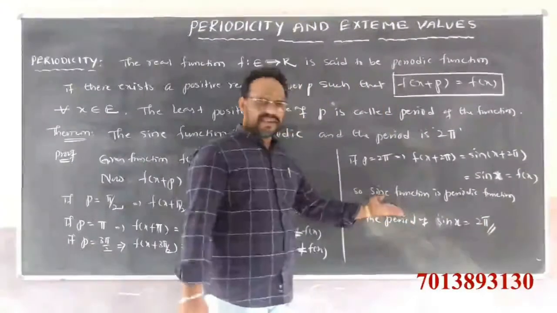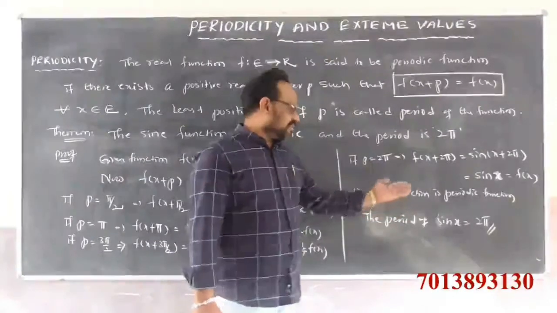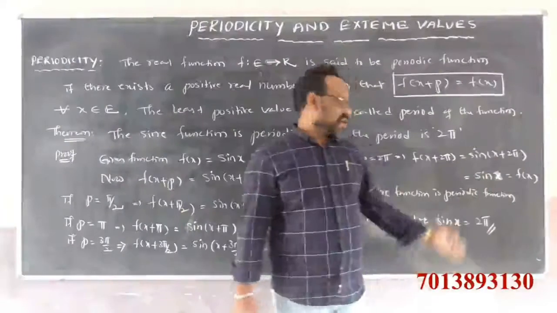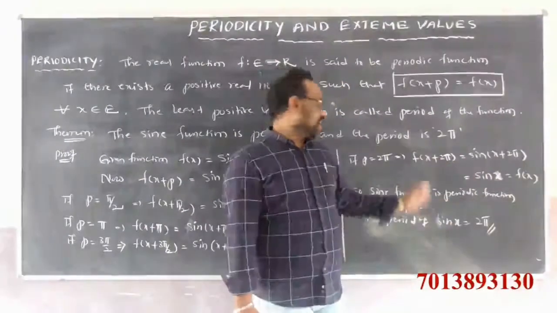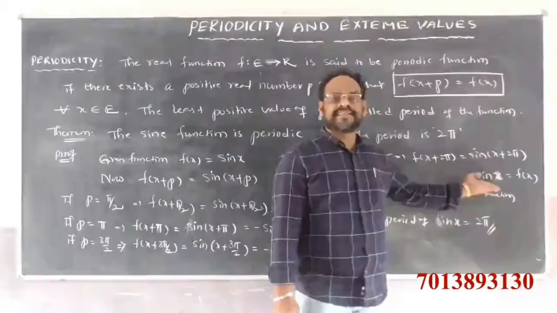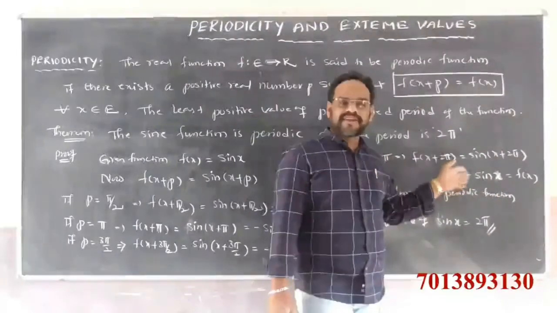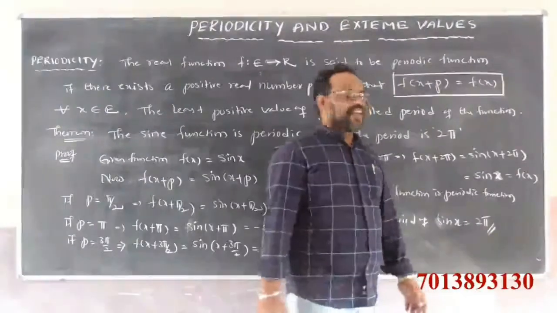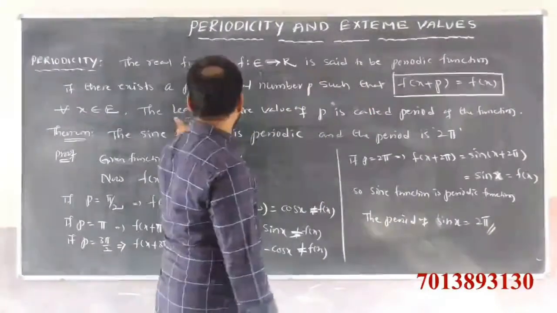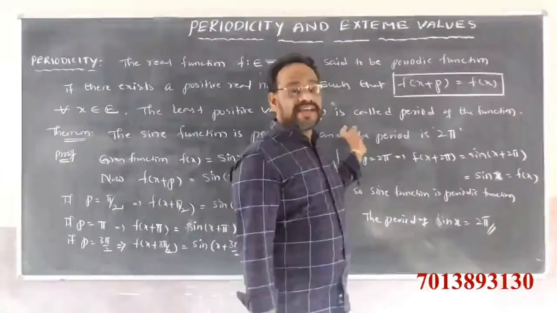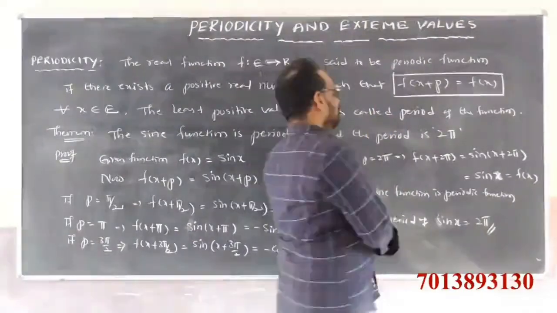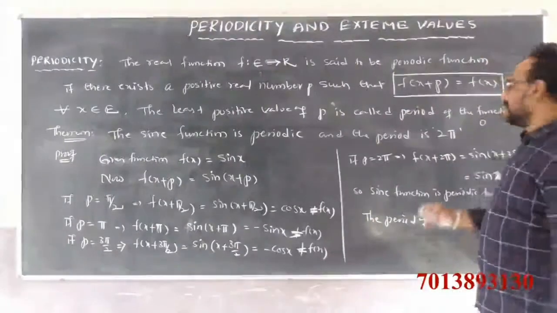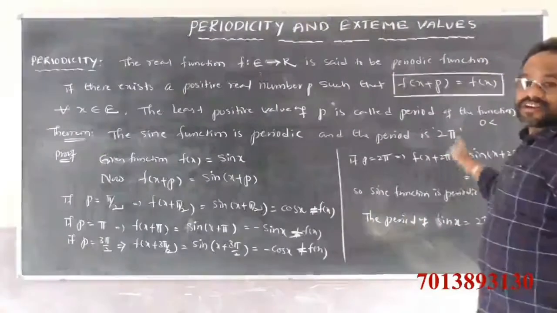Clearly, if you substitute 4 pi, we get the same answer, sin x only. If you substitute 6 pi, f of x plus 6 pi also gives sin x only. f of x plus 8 pi, 10 pi, and so on, give the same answer. But they gave one condition, the least positive value of p. That means compulsorily the p value lies between 0 and, strictly greater than 0.